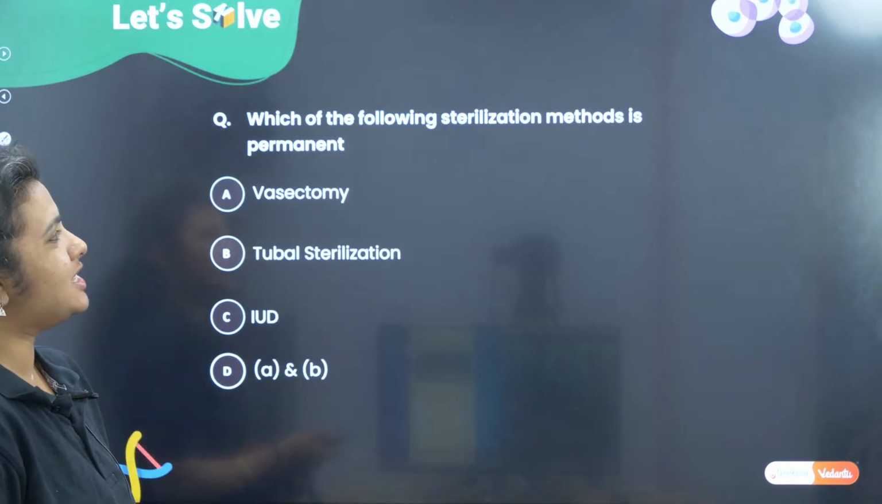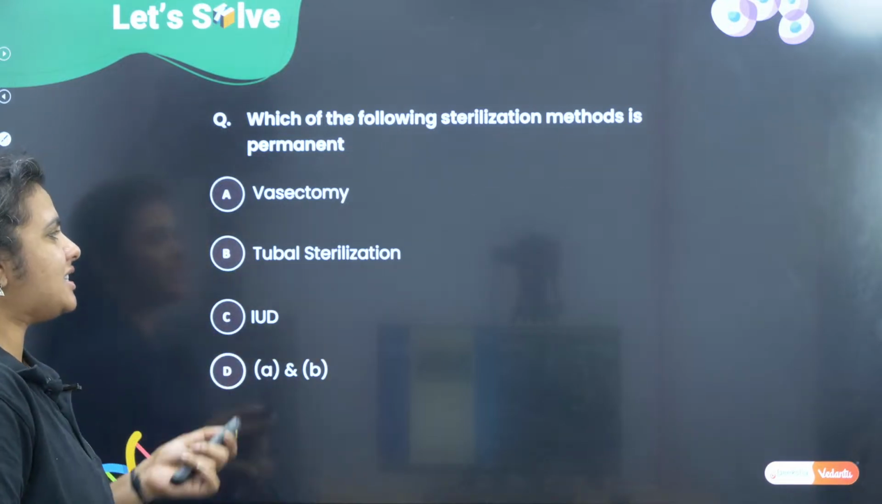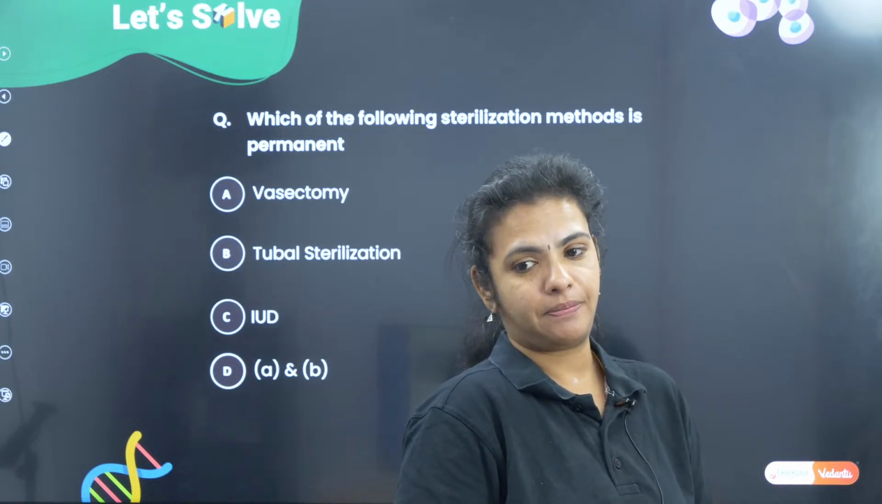Okay. So which of the following sterilization method is permanent? So we just discussed this. Vasectomy, tubal sterilization, IUDs, A and B.